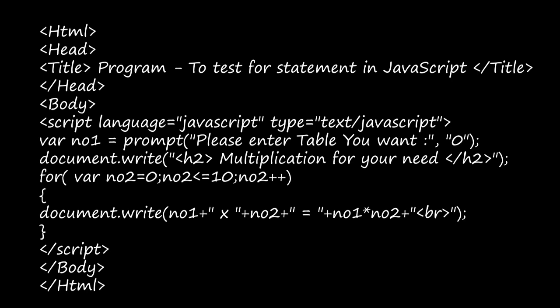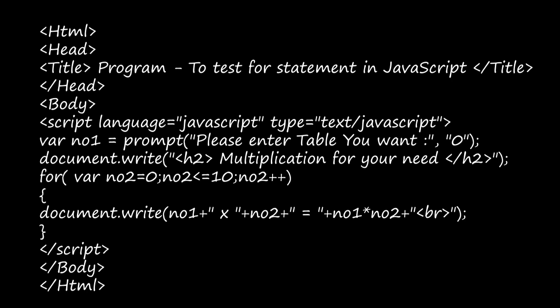And then variable no1, that is no1 is the variable. We have declared that, and no1 is equal to prompt of "please enter table you want". Whatever you are giving here will be displayed inside the prompt dialog box, right? And then document.write, inside the bracket inside double quotes we have given h2. H2 is the heading tag, right? H2 means it will have the second heading size, right? Inside that we have multiplication for your need, right?